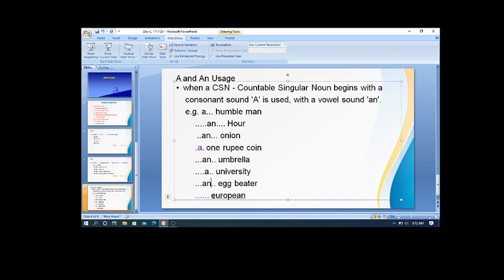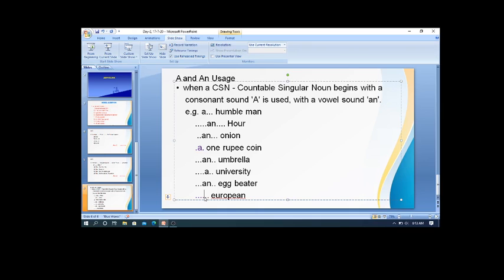Now come to the next and the last example. European. This is European. Here the beginning letter E is not giving any sound, it is silent. So the next letter U is giving the 'ya' sound.